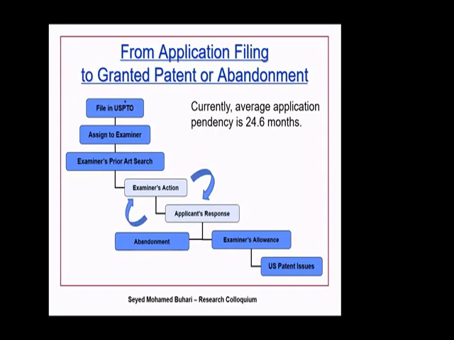So this is the process. You will submit your file, your request, to the USPTO, if you are submitting for the US patent. Then it is assigned to an examiner. The examiner is going to do what is called a prior art search. What is this prior art search? Prior art search means something which is done in the past. So he is going to do a kind of literature review. He's going to do a literature review for us.